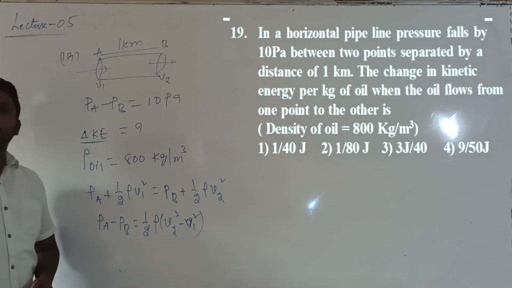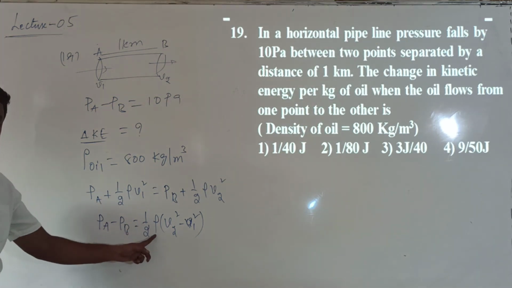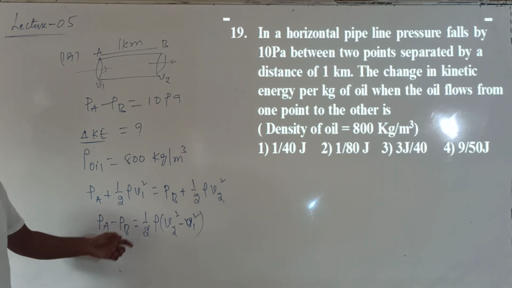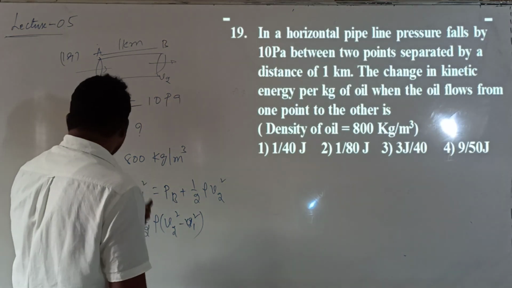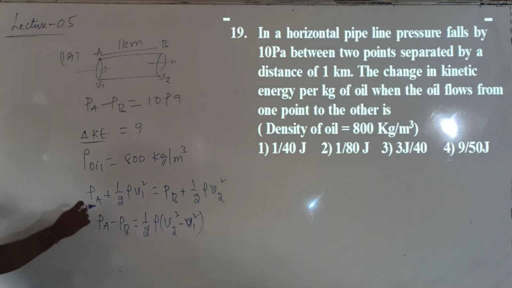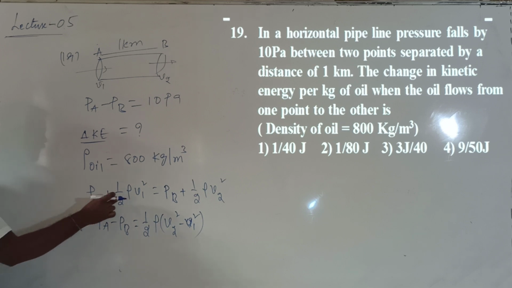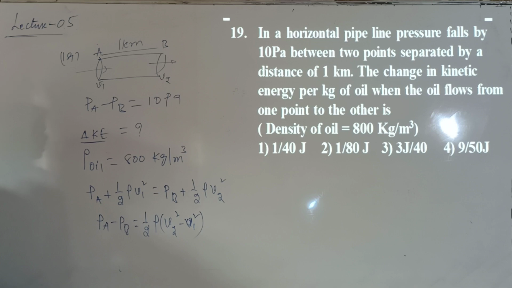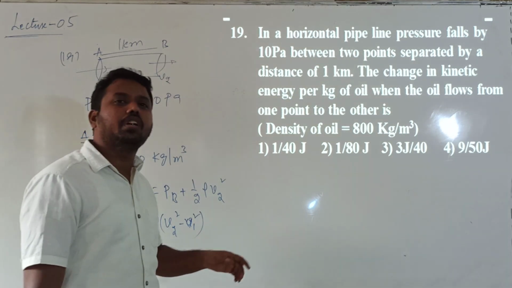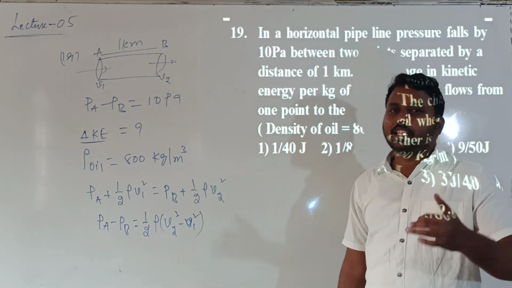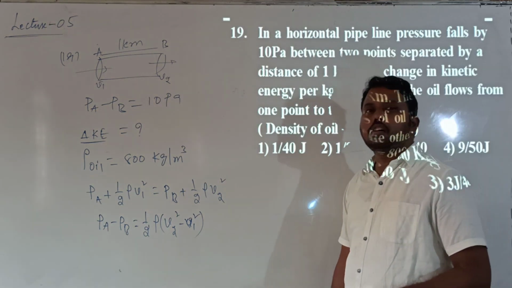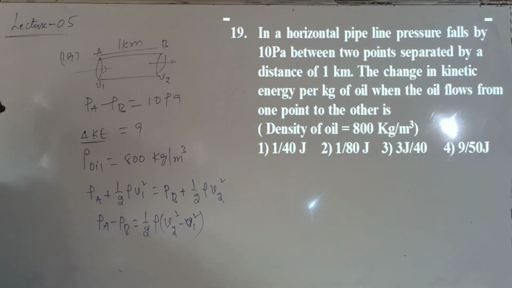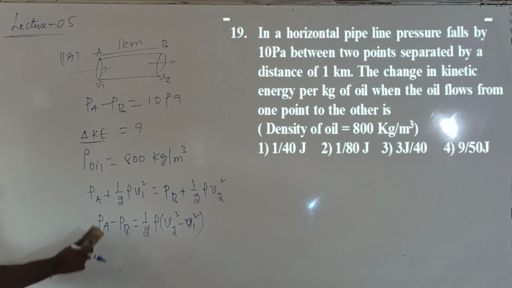But I want to calculate the change in kinetic energy per unit mass. So what can I write here? Can I write Bernoulli's theorem in terms of mass? Since I now want to calculate per unit mass, density can be expressed as mass divided by volume. So according to Bernoulli's theorem, I will make one small modification.